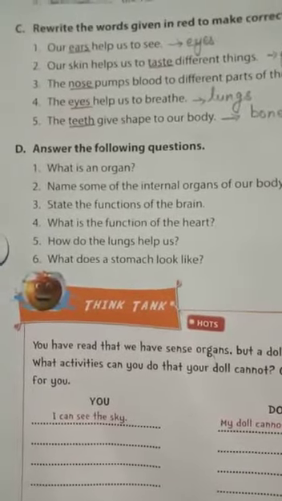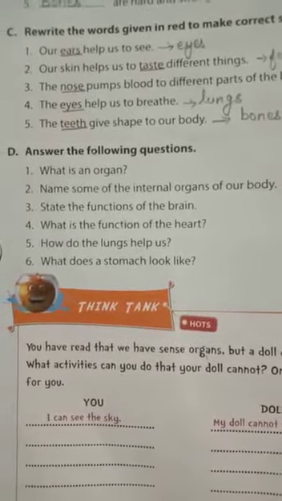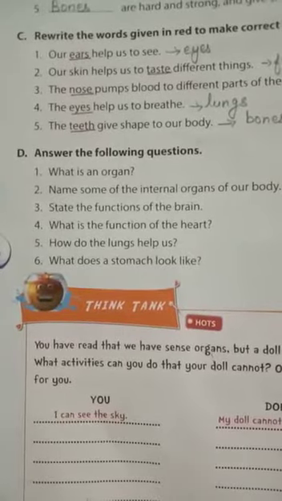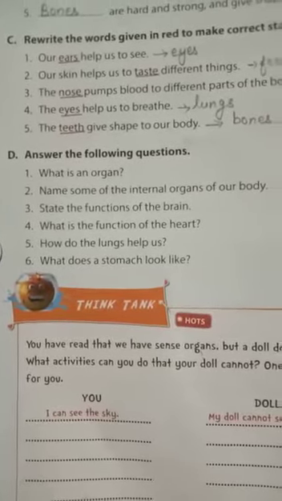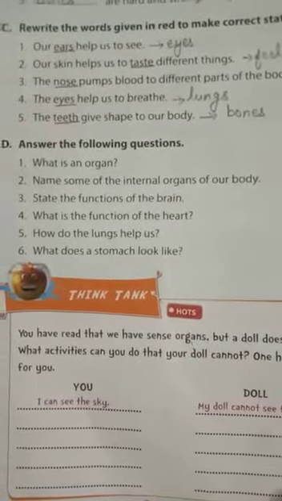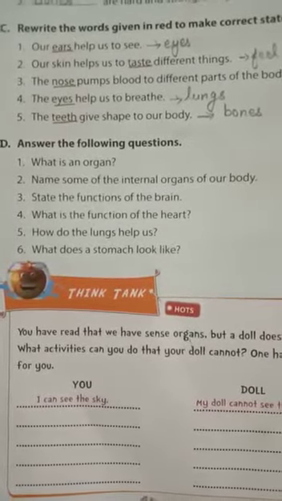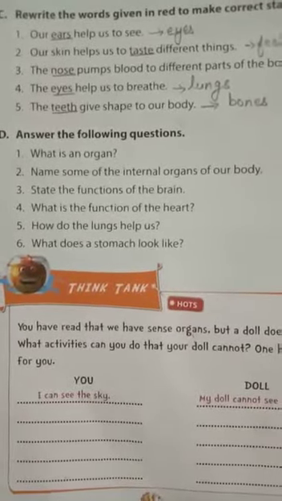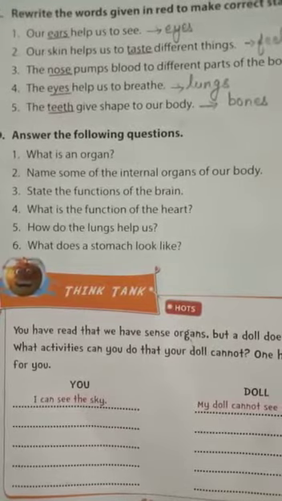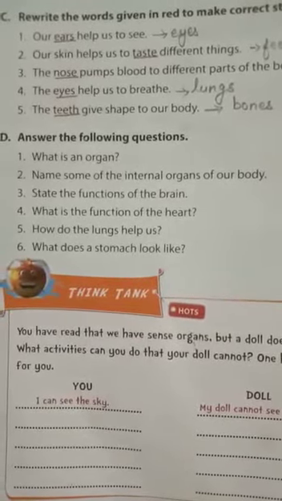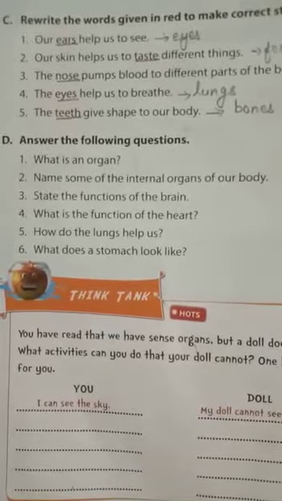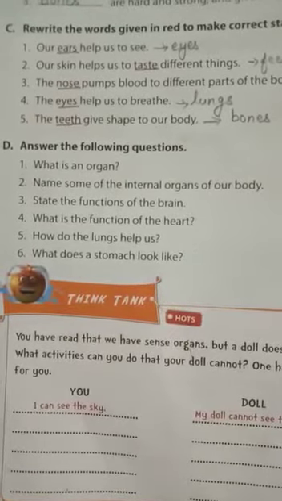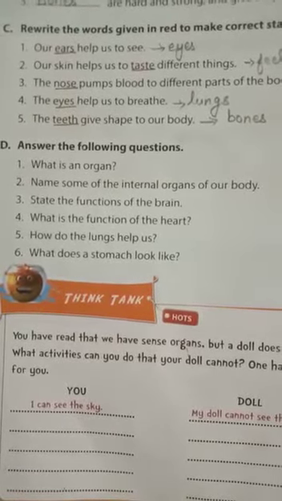First question is, what is an organ? Right. Now tell me, what is an organ? One of the parts inside your body that have a particular function is known as an organ. Right? Now, second question is name some of the internal organs of our body. So, some internal organs of our body are brain, heart, lungs, stomach, bones, etc.